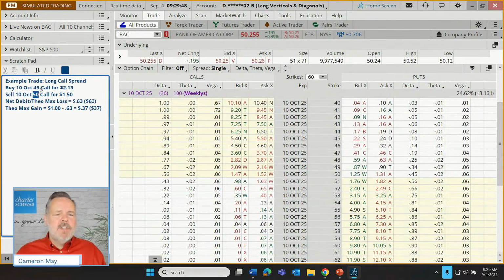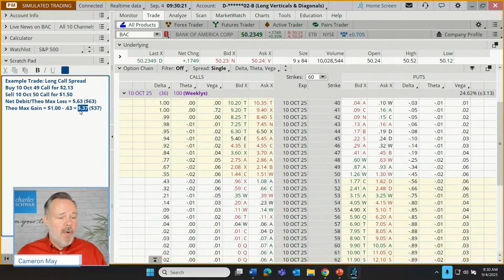So let's just assume we let this go to expiration. Both contracts are in the money. We exercise our right. The other party assigns their right to buy the shares from us. So we buy the shares at $49. We're required to sell those shares for $50. That would be a $1 profit if this were a free trade. It's not a free trade. It cost us 63 cents. Between the $2.13 spent and the $1.50 collected, 63 cents to set this trade up. That's our 37-cent profit. So that's the best case outcome.